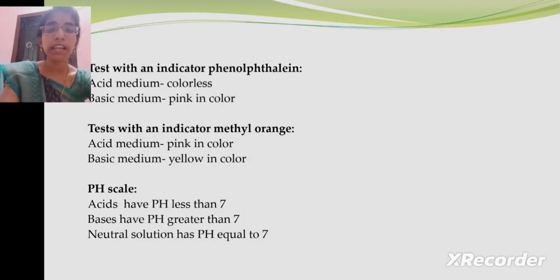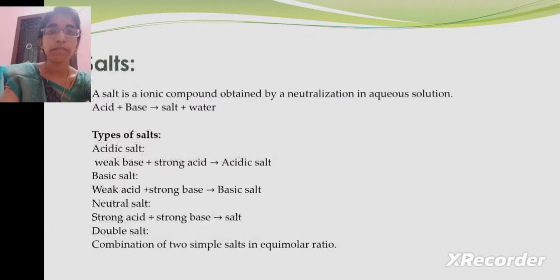Test with the indicator methyl orange. Methyl orange is pink in color in acidic medium and it is yellow in color in basic medium. pH scale. If the pH is less than 7, it is acid, and if the pH is greater than 7, it is base. If the pH is equal to 7, then it is a neutral solution.